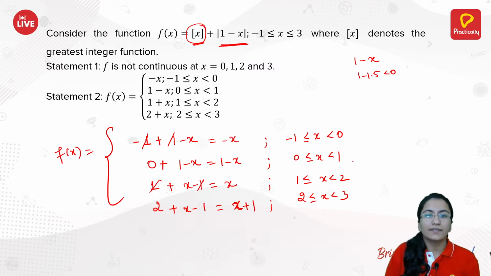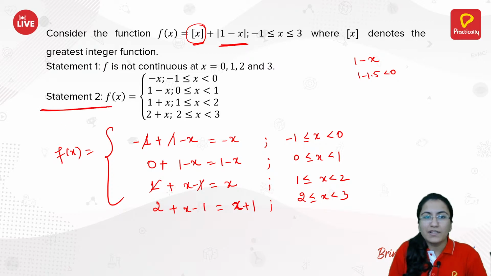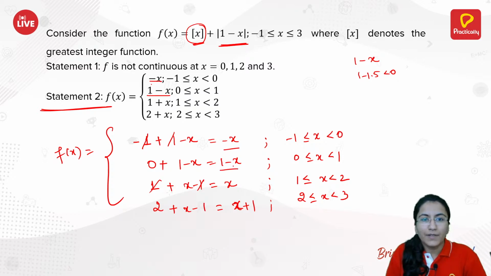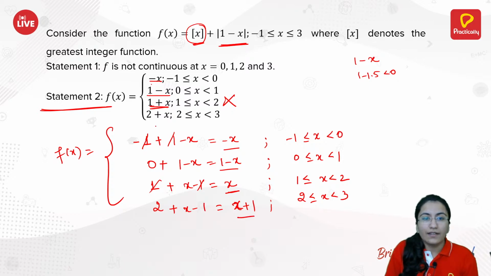So you have this bifurcation with you. Now let's first check statement 2. Statement 2 is easier to check by now. You have minus x, same. 1 minus x, 1 minus x, same. Here you have x, but here it is given as 1 plus x. That implies this is wrong. Even for x plus 1, here it is given to be x plus 2, which is wrong. That implies your statement 2 is false.